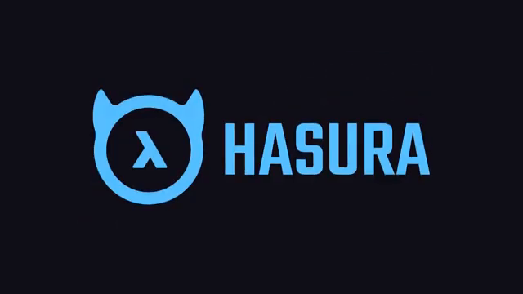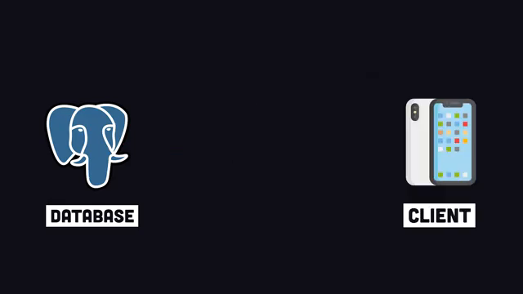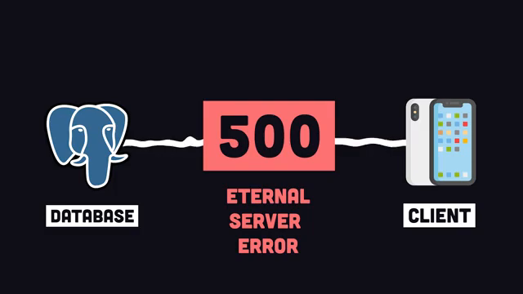Hasura. Instantly turn your relational database into a GraphQL or REST API. When building a full-stack application, the end user likely needs to communicate with the database. That means you need to build a secure API in the middle so the client can tell the server what it needs from the database. But building the perfect API is easier said than done.